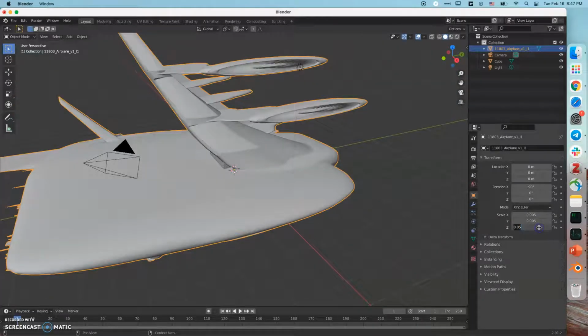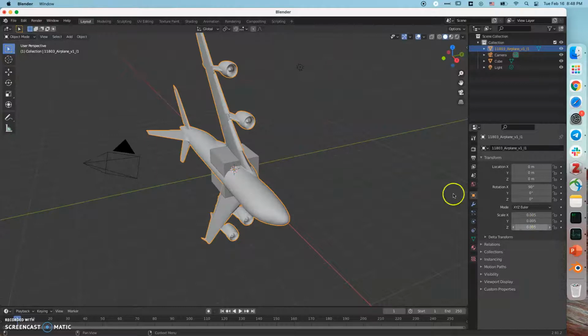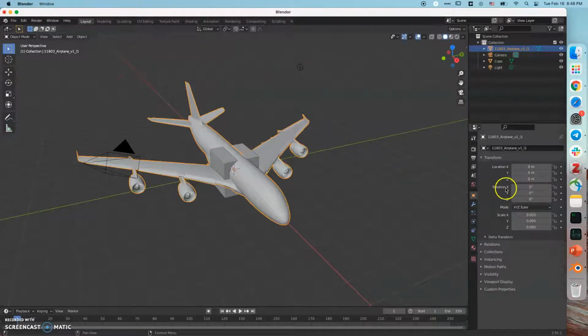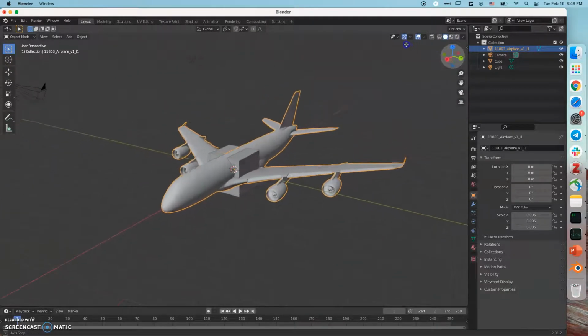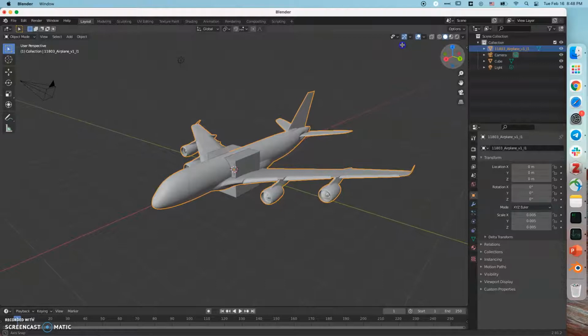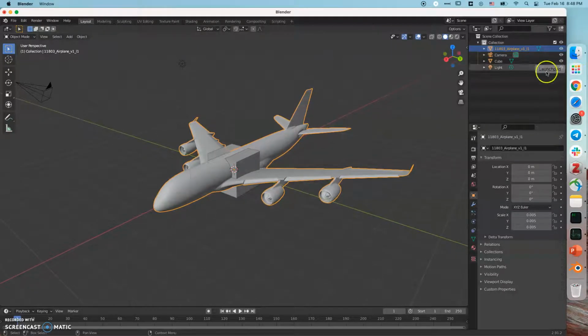Okay, so, and change the rotation XYZ both to 0. I also adjust our axis, and then I import it again because